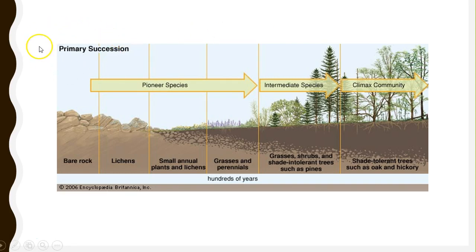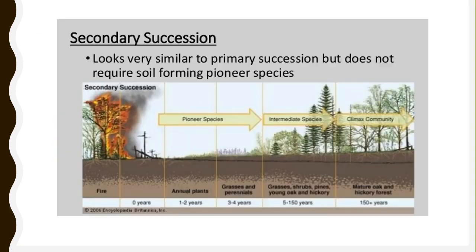So that's primary succession, where we're starting from nothing. Now, secondary succession looks similar to primary succession, but happens as a result of something like a forest fire. And so it's not starting off from bare rock, it's starting off from soil. And so this tends to happen a whole lot quicker with the pioneer species coming in, and you will see kind of more complex pioneer species coming in first. All right? It doesn't need to have years and years of lichens to break it down.